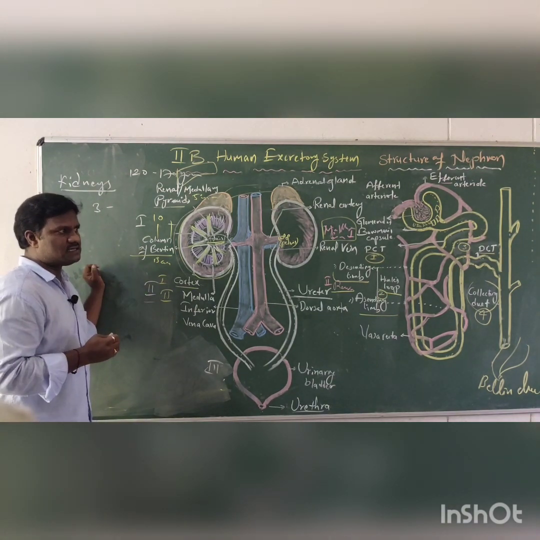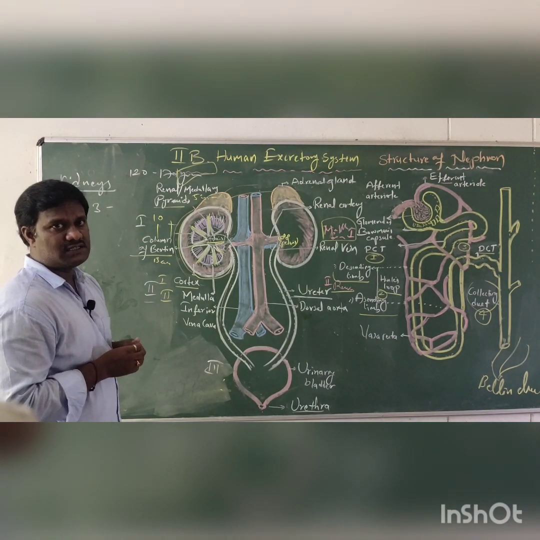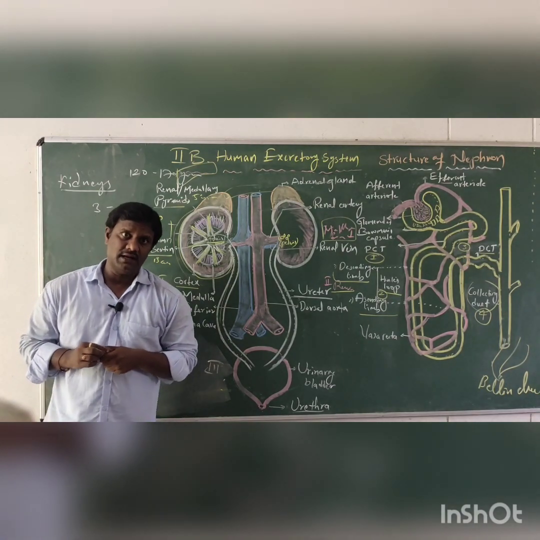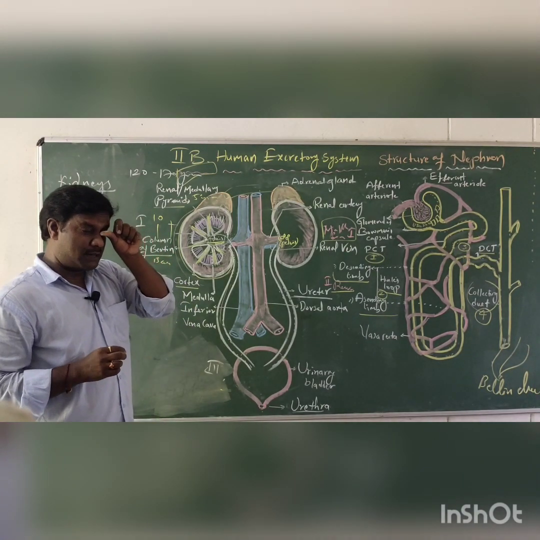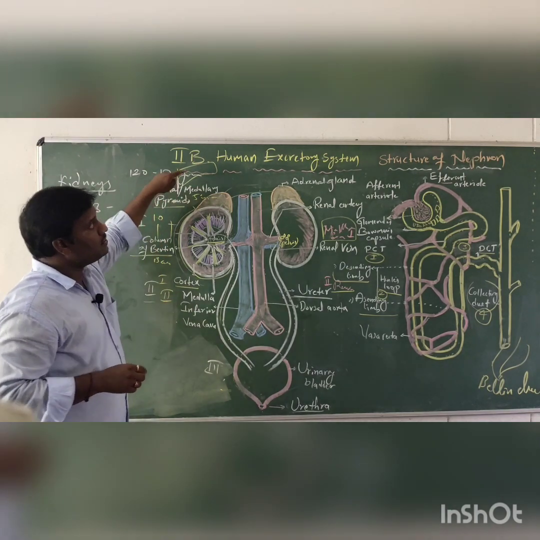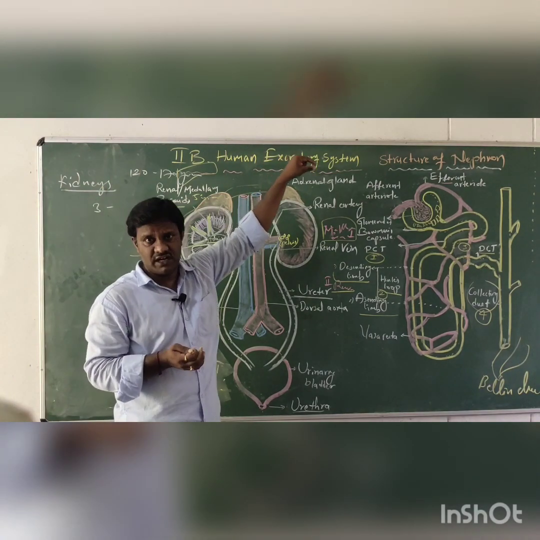This is an important 4-marks question. Next, the types of excretory organs in invertebrates, from protozoa up to echinodermata, are important for MCET or NEET bits. And next, we studied the human excretory system, the structure of the kidney and the structure of the nephron.